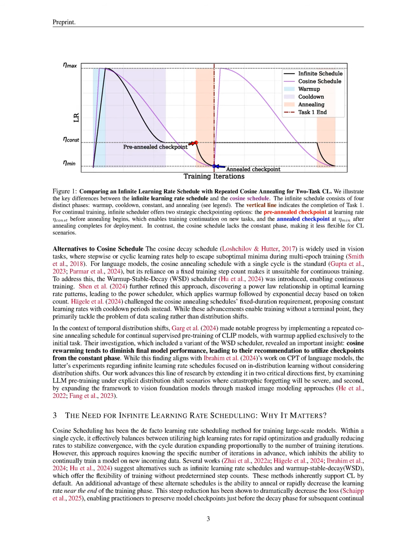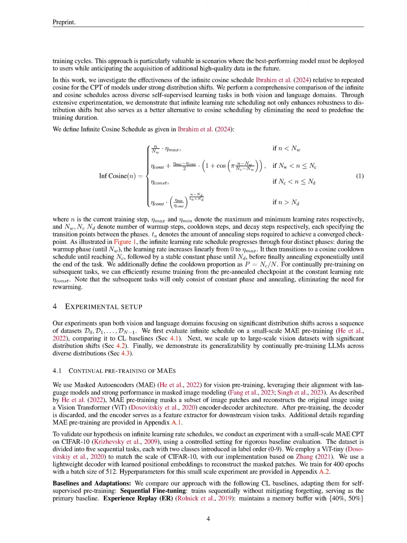Following this, it transitions into a cosine cooldown phase until a specified point, n_c, where the learning rate is gradually reduced. After reaching the cooldown phase, the schedule maintains a constant learning rate, eta_const, until a decay phase begins, where the learning rate is exponentially decreased until the end of the task. This approach allows the model to adapt continuously to new data distributions without the need for rewarming, effectively mitigating catastrophic forgetting and enhancing performance across diverse tasks.